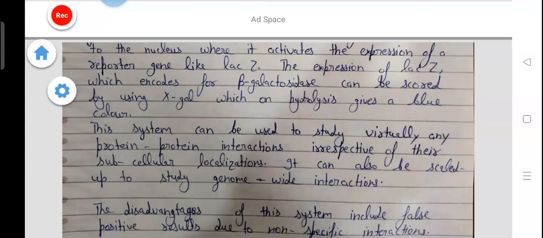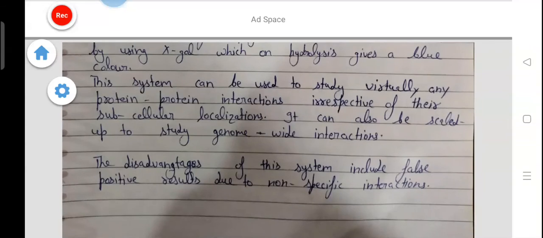This system can be used to study virtually any protein-protein interactions irrespective of their subcellular localization. It can also be scaled up to study genome-wide interactions. The disadvantages of this system include false positive results due to non-specific interactions.